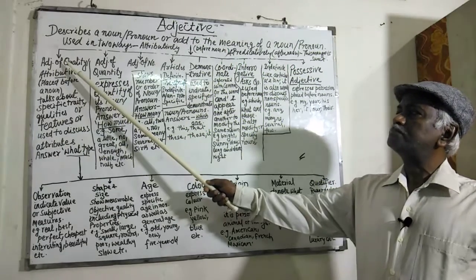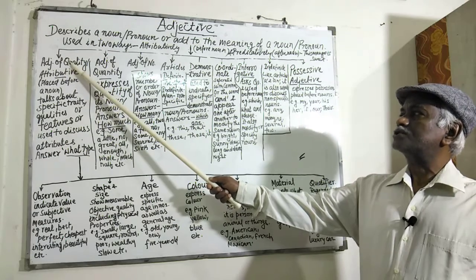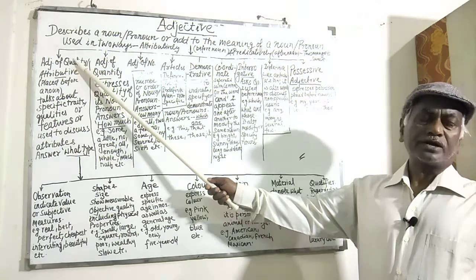Thus, there are 9 classes of adjectives according to the modern grammarians.